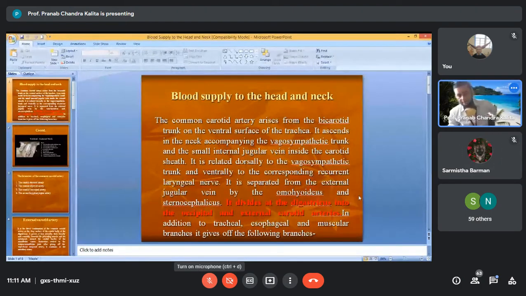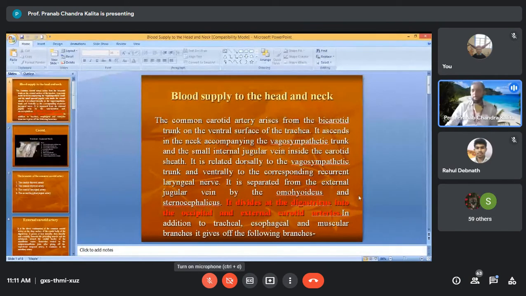Okay, then again, aorta. You remember the brachiocephalic trunk, is it not? You studied the brachiocephalic trunk? Yes, sir. Okay.